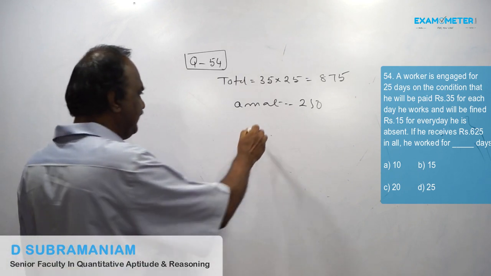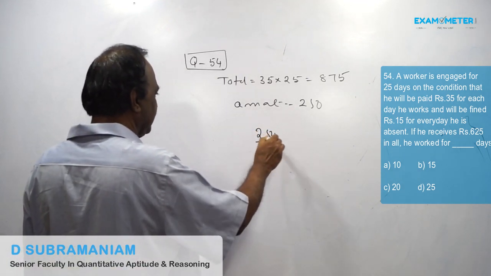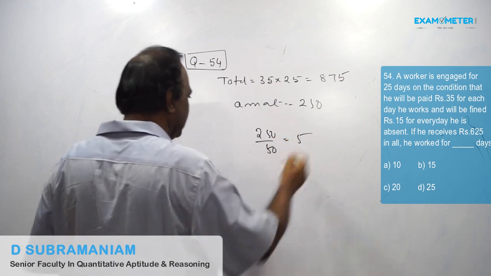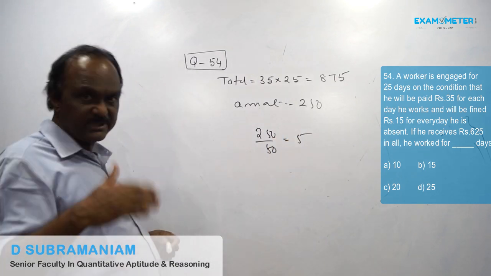So 250 by 50, that is 5. 5 days he was absent.